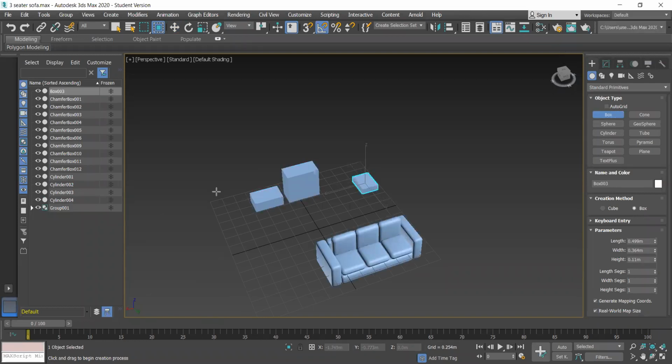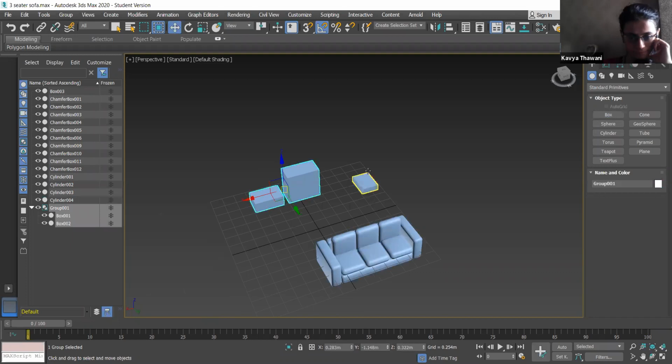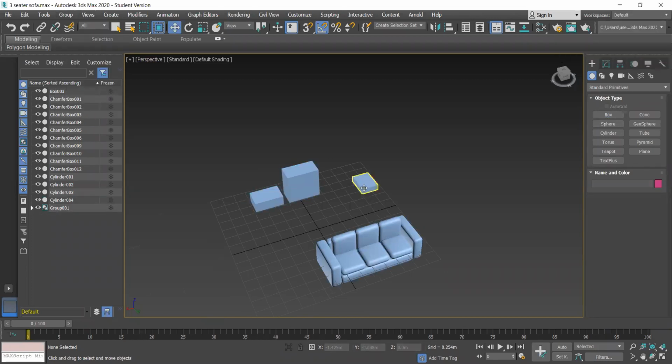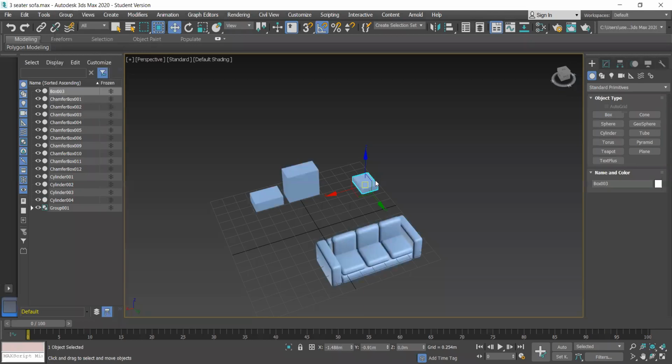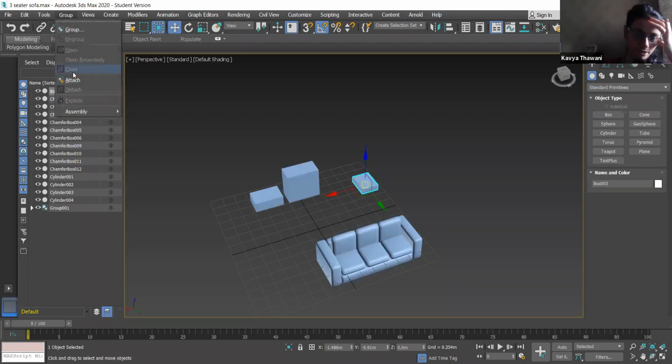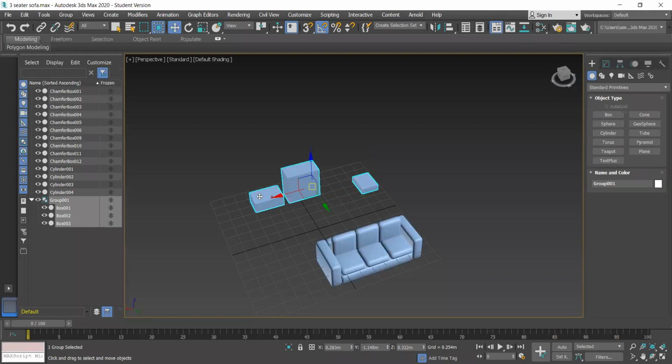Can you see? So I'm saying that if I am making this a group, and I want to attach this smaller one, do I need to make it a group, or can I just do it like that? Single object, we don't need to make it a group, right? Okay. Got it.